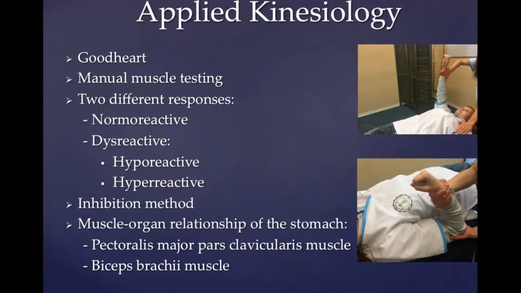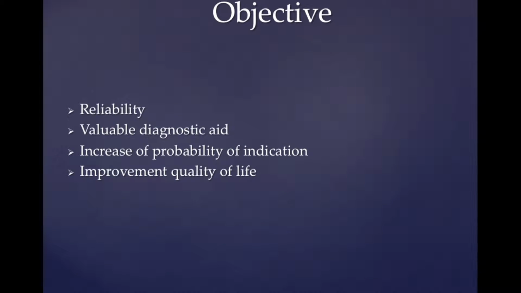There are several muscle-organ associations of the stomach. In this study, we only investigated the pectoralis major clavicularis muscle and biceps brachii muscle. Jarricot points, Chapman reflex points, and applied kinesiology can all be used as a research method for visceral pathology and dysfunction. The objective of the experiment is to investigate the reliability of Chapman reflex points, Jarricot points, and muscle-organ relationships according to applied kinesiology as a diagnostic aid in stomach complaints.